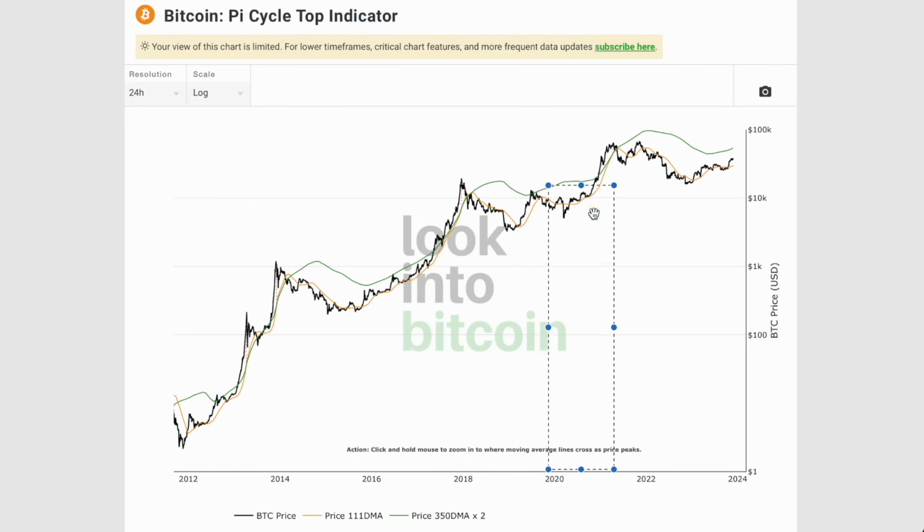The halving years have their own tendencies compared to the pre-halving years, so we'll be talking about that in a lot more detail.